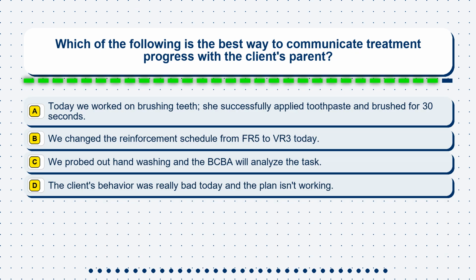Question 20. Which of the following is the best way to communicate treatment progress with the client's parent? Option A. Today we worked on brushing teeth. She successfully applied toothpaste and brushed for 30 seconds. Option B. We changed the reinforcement schedule from FR5 to VR3 today. Option C. We probed out hand washing and the BCBA will analyze the task. Option D. The client's behavior was really bad today and the plan isn't working.